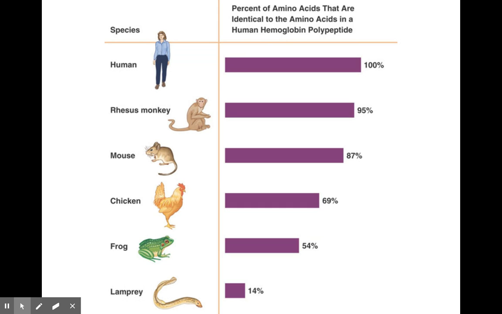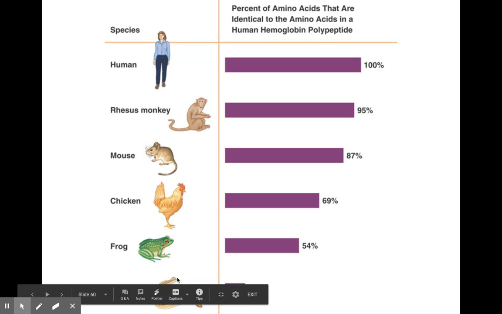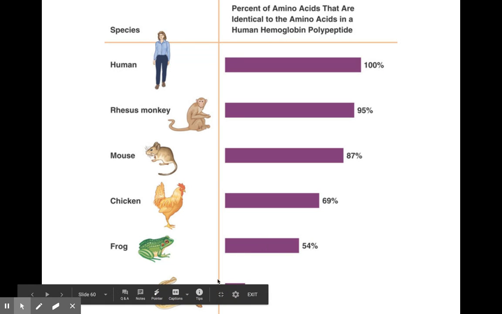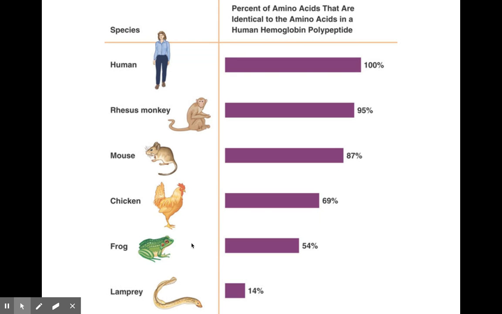Same kind of picture, but now we can go even further back into time. So remember that jawless fish is one of the first to evolve, and then you have amphibians and birds and mammals and primates, which is us. So you can see here that to the jawless fish, the lamprey, only 14% the same. We're really different now. It's been 500 million years. So long time ago, right?